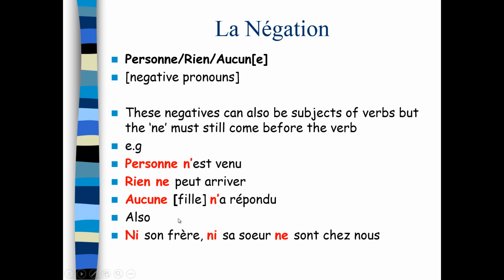Ne ni ni can also behave a little bit like this as well. Have a look at this example. Ni son frère, ni sa sœur ne sont chez nous. So they can be a subject as well. Neither his brother nor his sister were at our place. And note where we put the negatives and the positives in English and how it happens in French. Just take note of that.